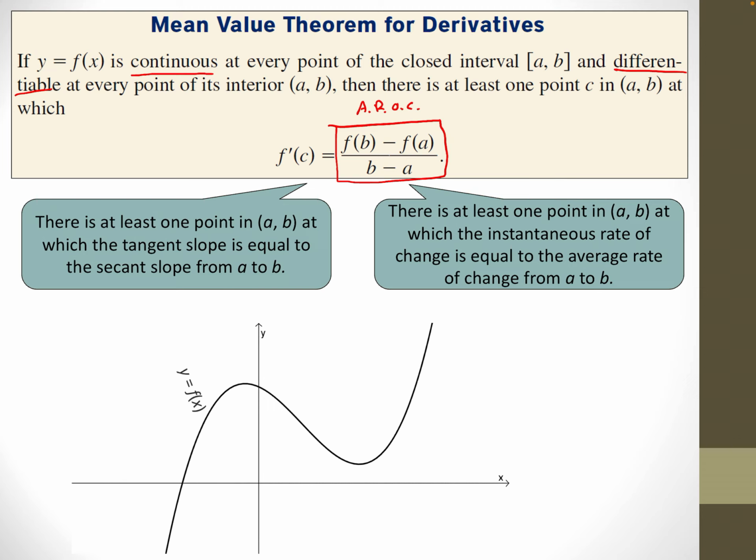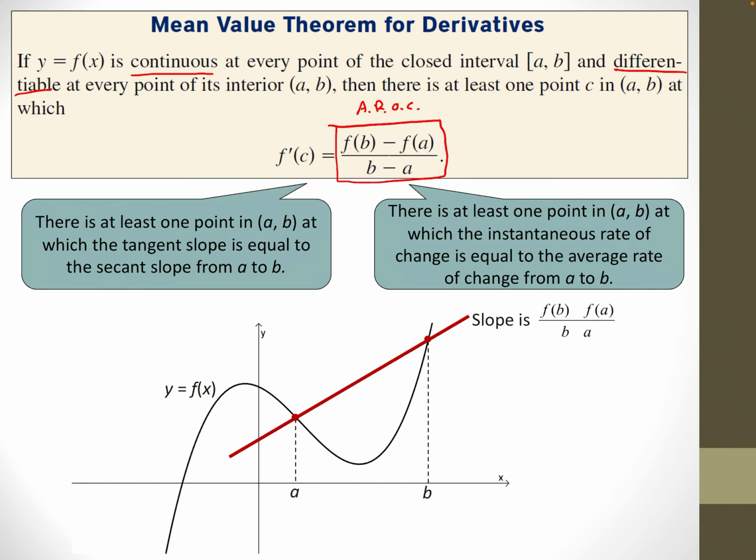Well, let's get a picture of what's going on here. Let's say you've got some function y equals f of x, and I've drawn a function here, but you don't really need a specific function, but that's good to look at here. And you've got some initial point, (a, f(a)), and some final point, (b, f(b)). If I draw a secant through those two points, and find the average rate of change from a to b, then there must be some point.